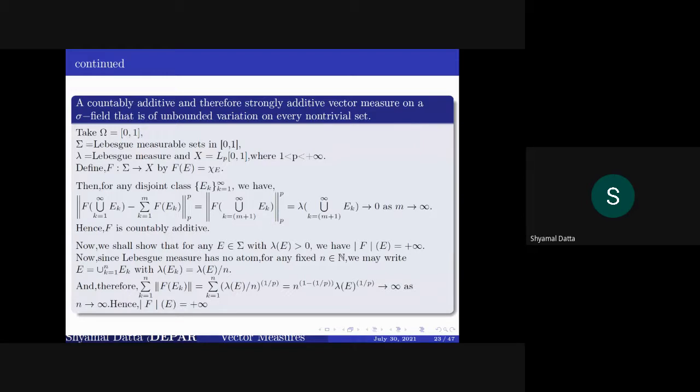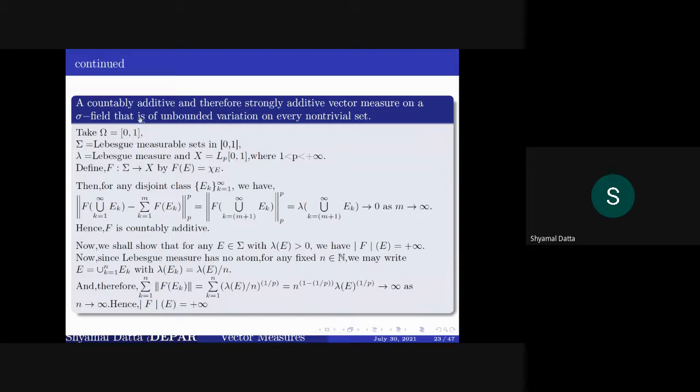This is a very important example which shows a countably additive vector measure whose variation is plus infinity for every non-trivial set. By non-trivial we mean a set of positive Lebesgue measure.